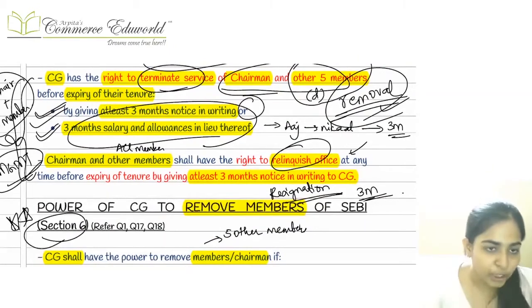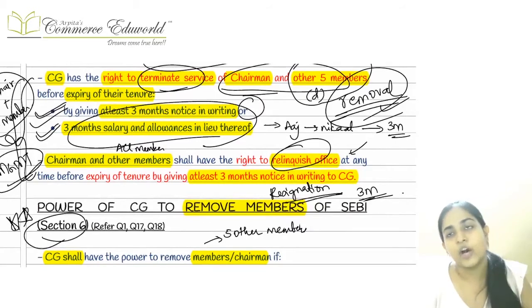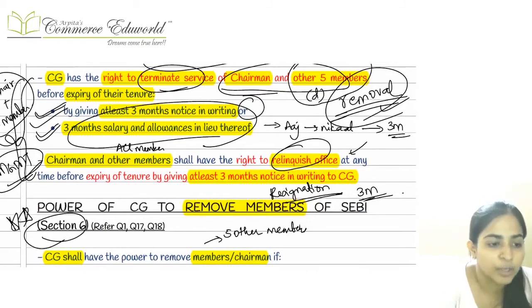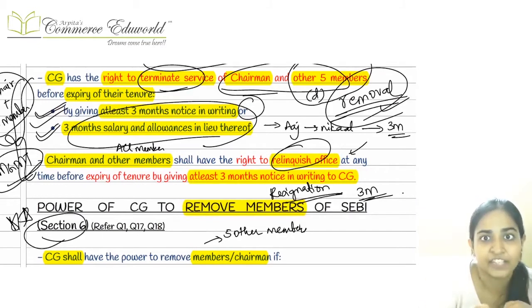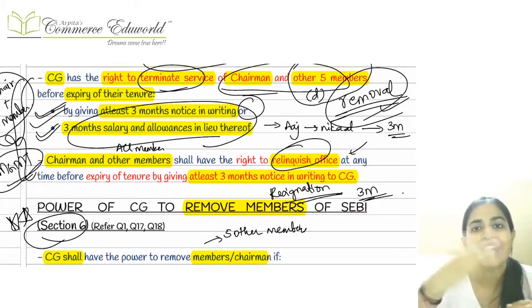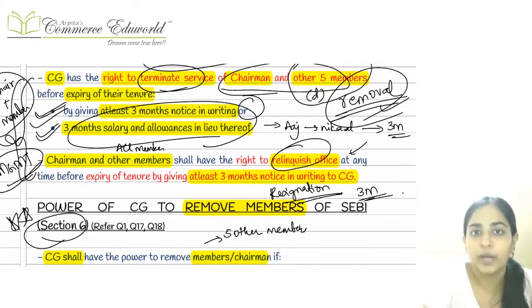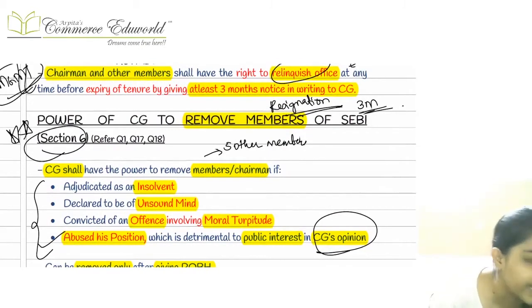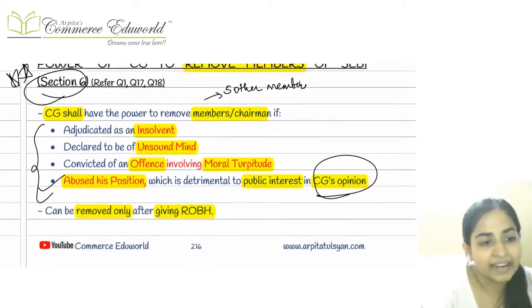Then after that, we studied 2 things. One was about the resignation, other thing was about the removal. The central government had appointed all these people. So now the central government has the right to terminate the services of the chairperson and those 5 members, the last 5 members, before expiry of the tenure. Means they can be removed either immediately by paying 3 months salary and allowances, or they can be removed after a period of 3 months by giving the notice today itself. This was talking about the removal. And any other person, if they want, they can resign, they can relinquish their office by giving a notice to the central government of 3 months in writing.